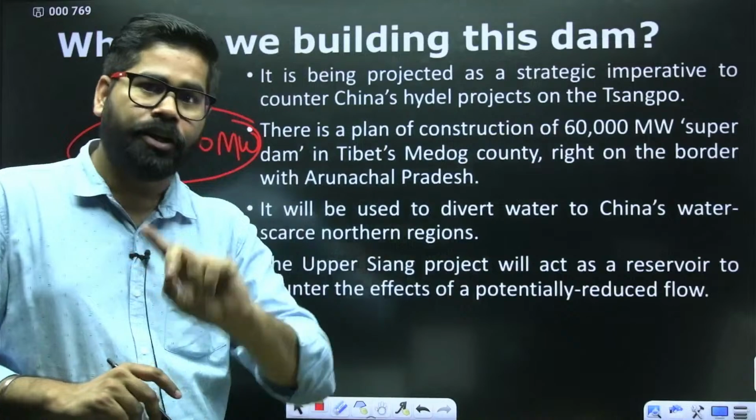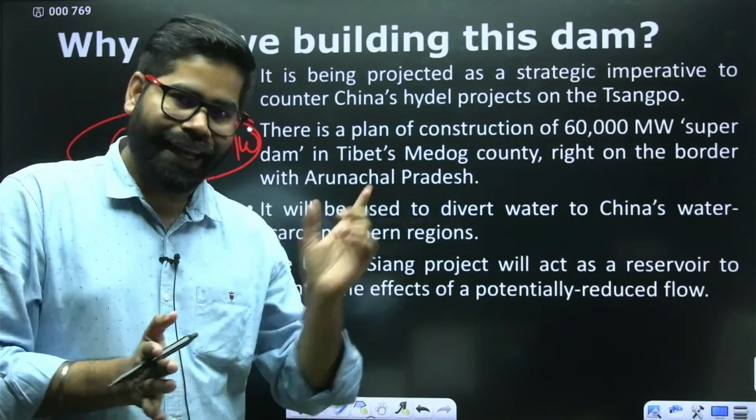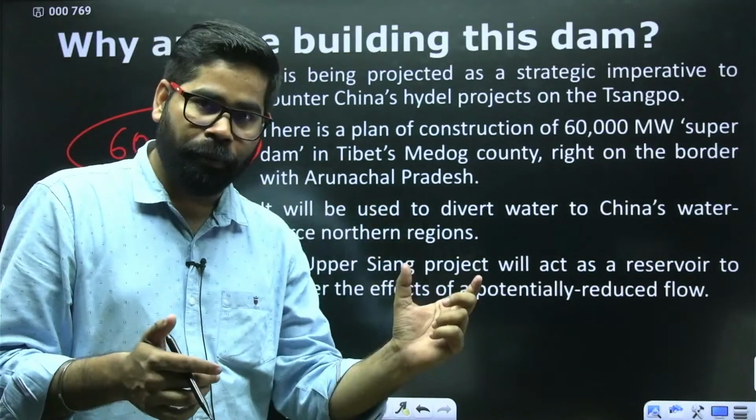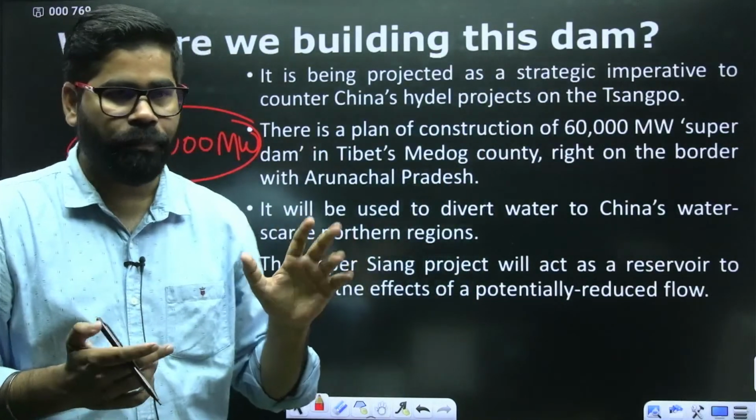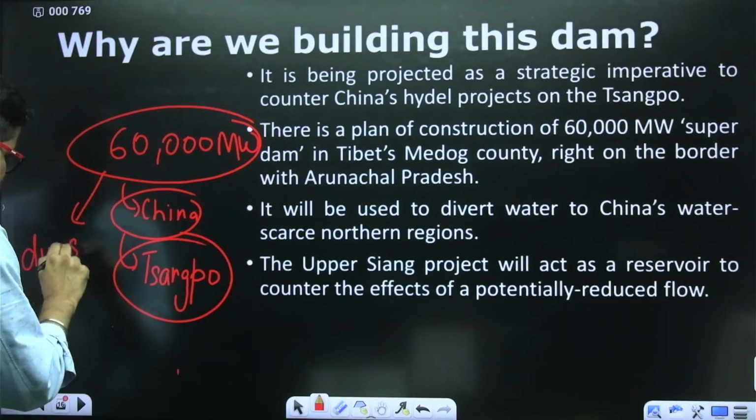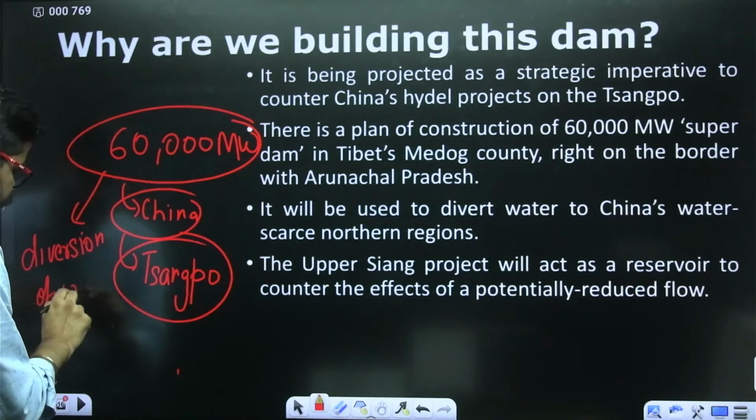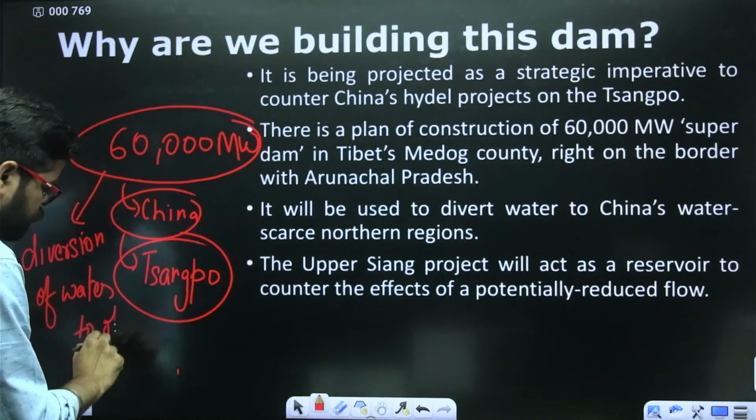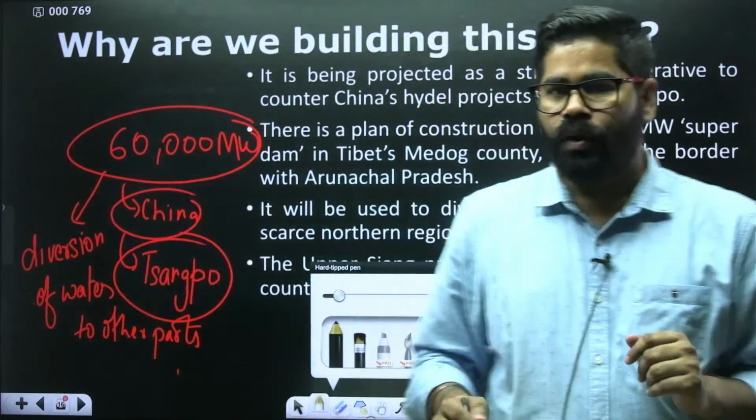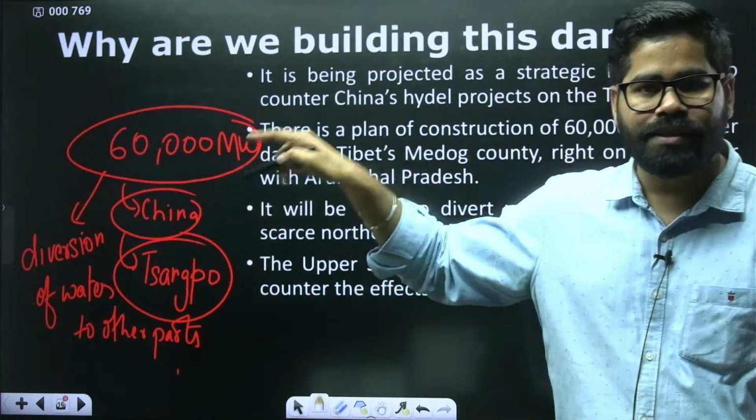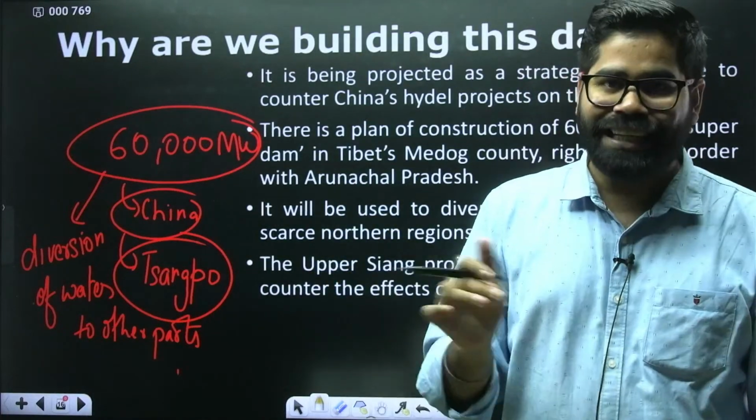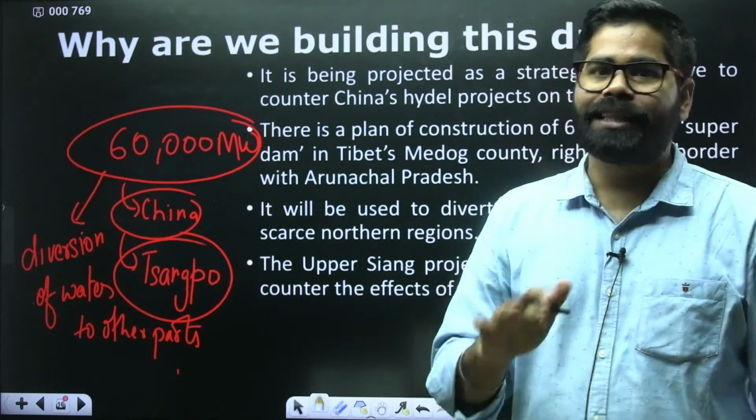So China is making a huge, super mega power dam on the Shangpo river, and they are trying to divert the water of the Brahmaputra towards other parts of China. Okay. So from this dam, there is going to be diversion of water to other parts. This is one of the reasons that China is going to make a 60,000 megawatt power project on the Shangpo river, and that will lead to huge fluctuation of water in the Brahmaputra.